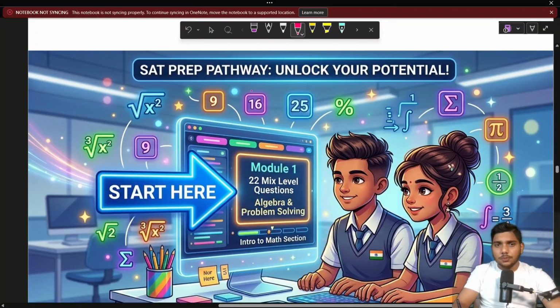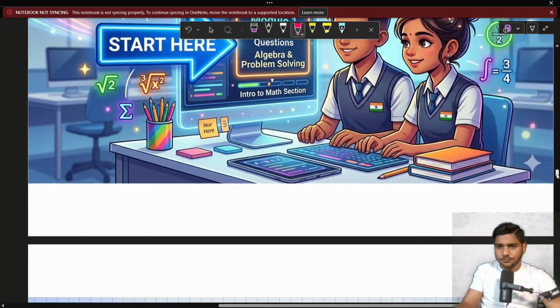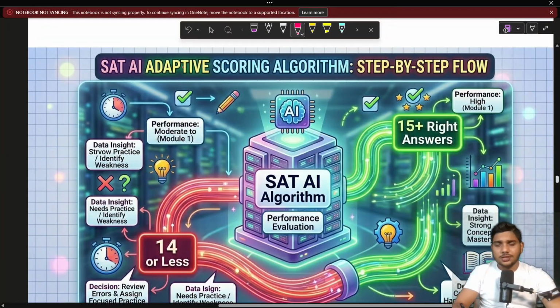Now, start the preparation pathway and unlock your potential. First of all, module 1, 22 max level questions: algebra and problem solving, introduction to math, like this. Start from here and try to solve. Now, this is the game changer scoring. The SAT AI adaptive scoring algorithm step by step flowchart. This is your AI algorithm score.